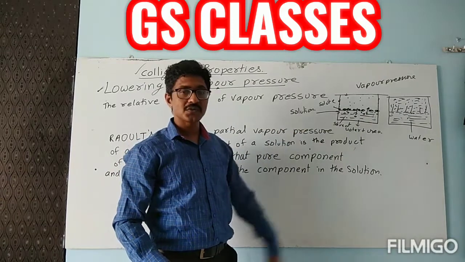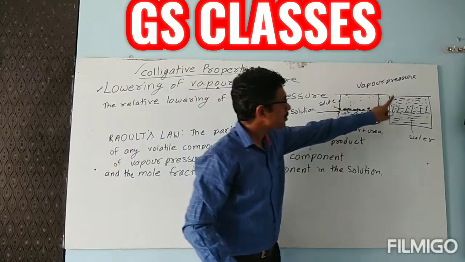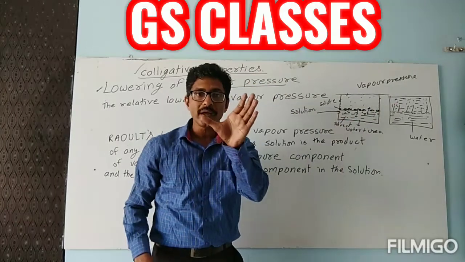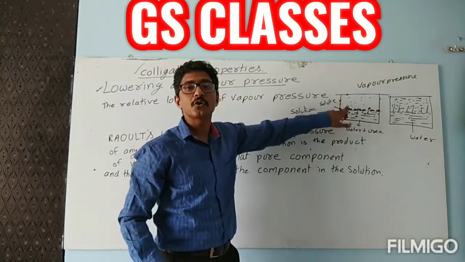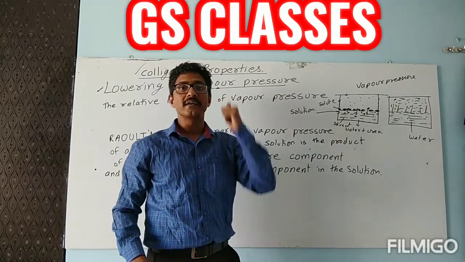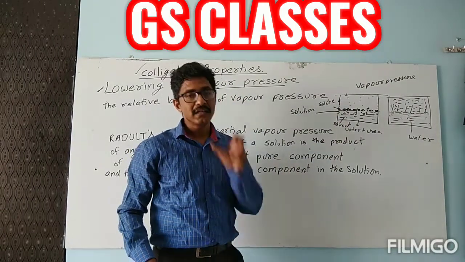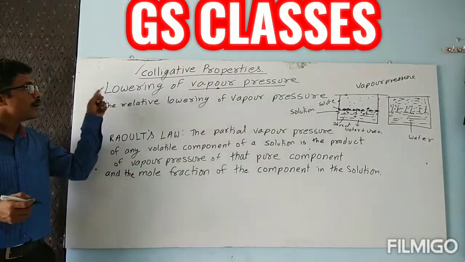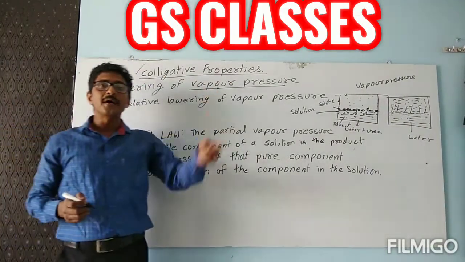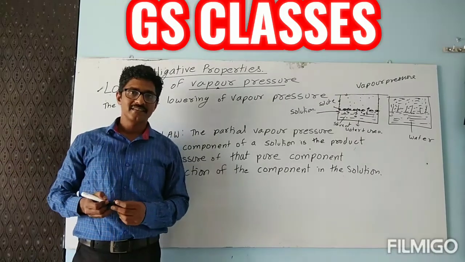Hence, vapor pressure of the pure solvent is higher and vapor pressure of this solution is lower. Children, this is known as the lowering of vapor pressure.